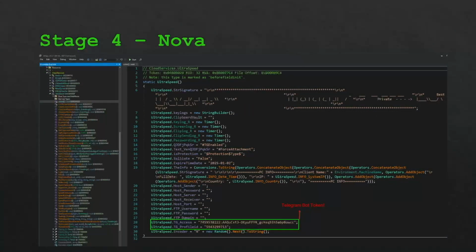And as I mentioned, we can view that plain text source code of the .NET binaries using dnSpy. And we can see at the bottom there that there's a Telegram bot token. And this wasn't encrypted, it wasn't obfuscated. Obviously, there were multiple layers of obfuscation and encryption that we unraveled during the analysis. But in this final payload, we can see down there the bot token and chat ID. So this is the cybercriminal's bot token and the chat where the data will be sent to.